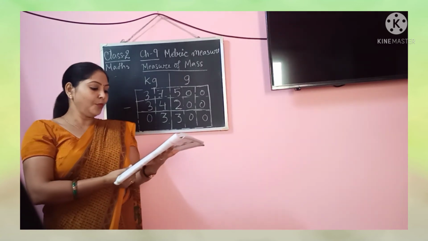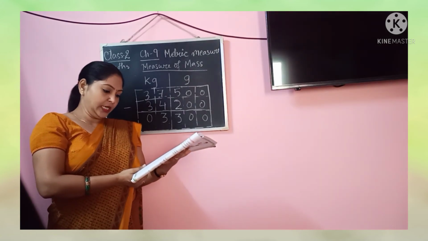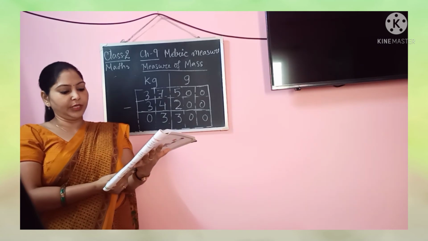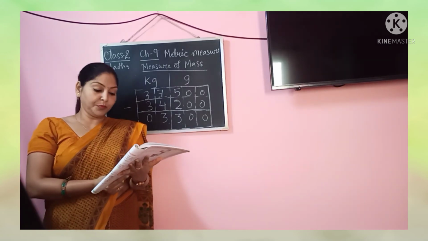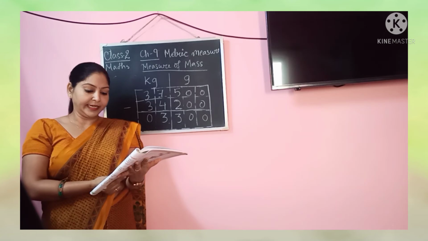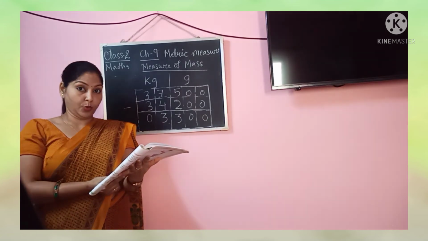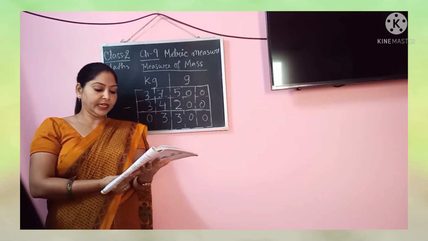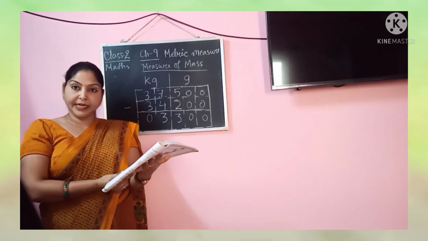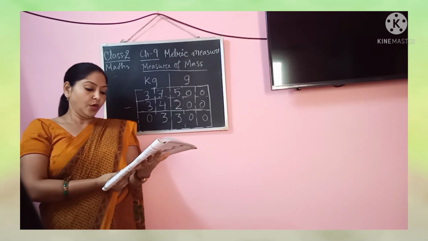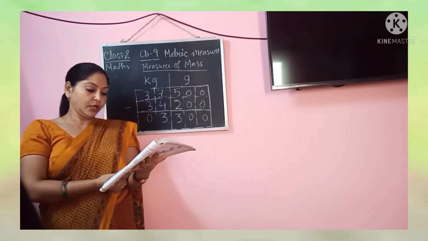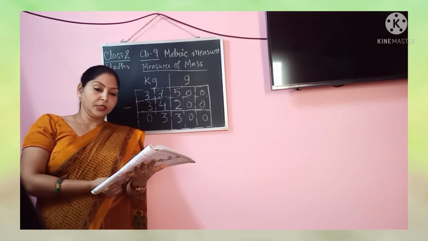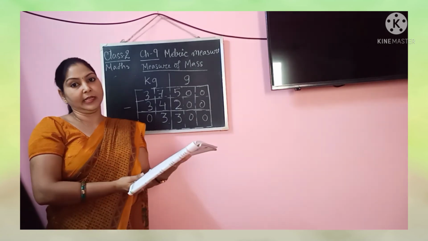After that question: two bags contain 37 kg 650 grams and 28 kg 903 grams of wheat respectively. Which bag contains more and by what quantity? Definitely 37 is greater than 28, so the first bag contains more wheat, and by how much, you have to subtract and get the answer.